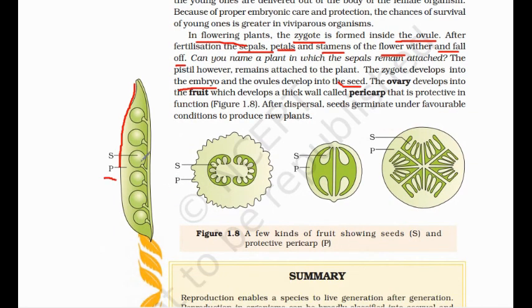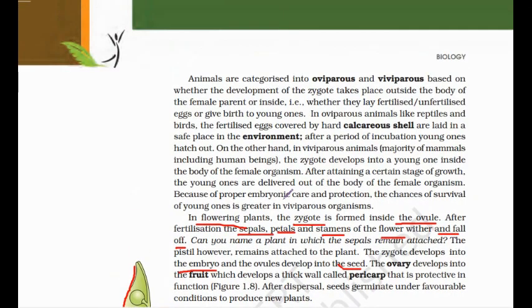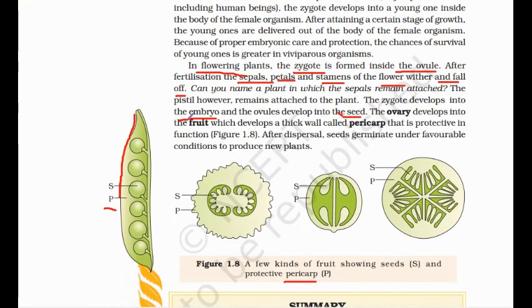You know that this is an example of marginal placentation, where the seeds are present in one plant. This is an example of axial placentation, and these two are examples of parietal placentation. The pericarp means the outer wall of this fruit. Peri means outer, carp means fruit. So it is all about the first chapter, and we have already finished the first chapter.